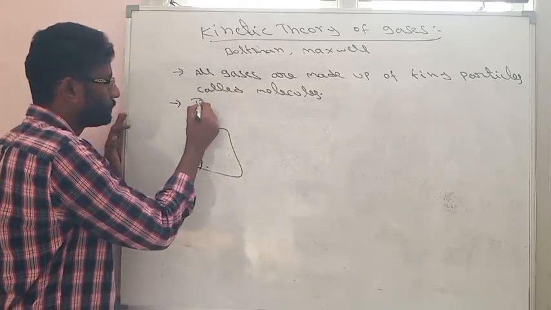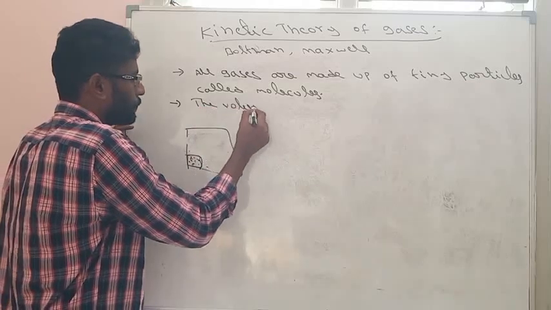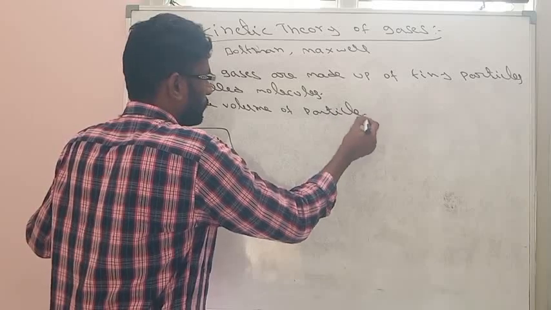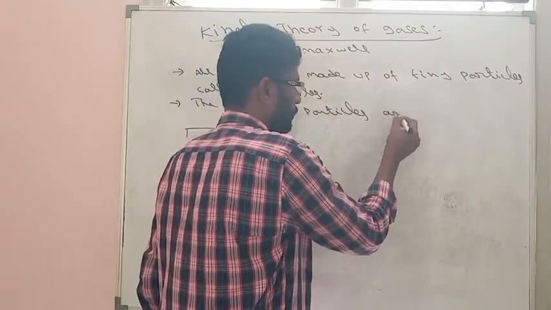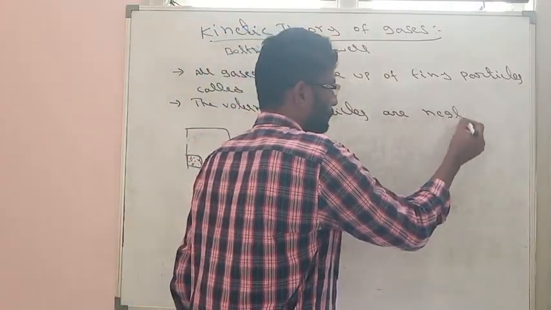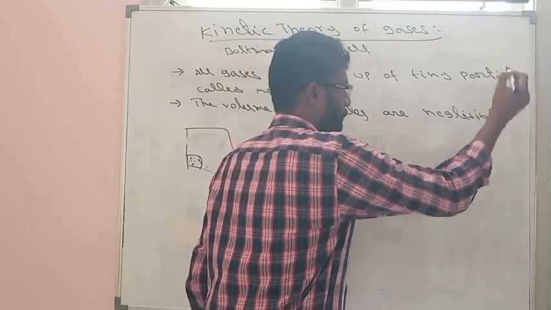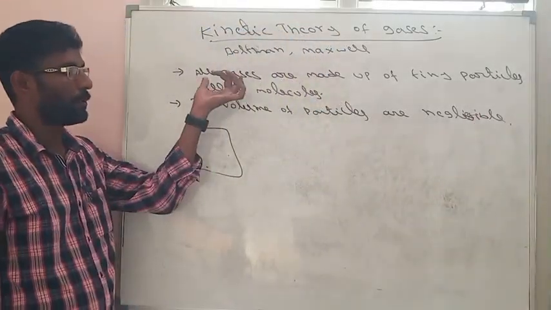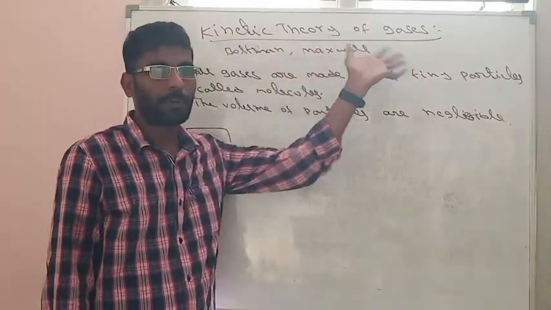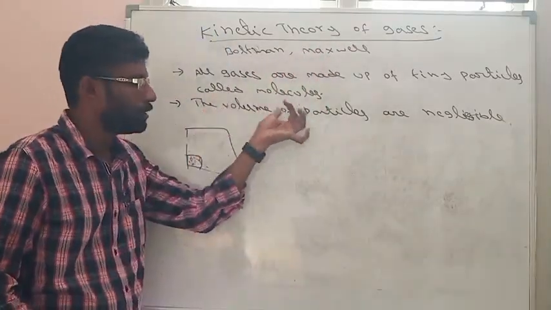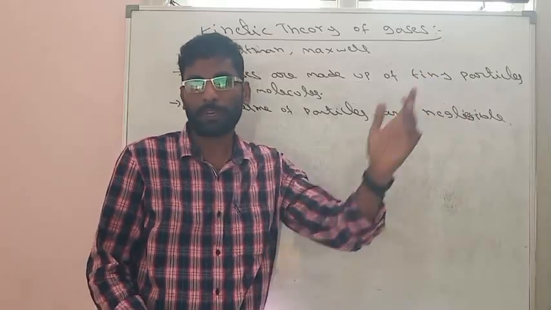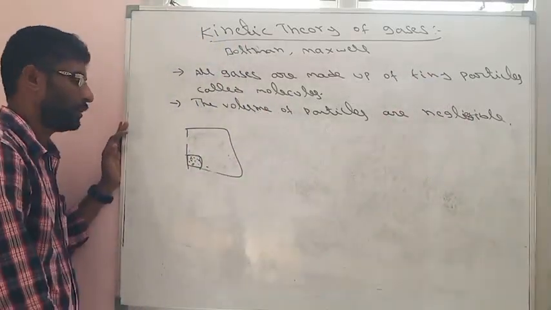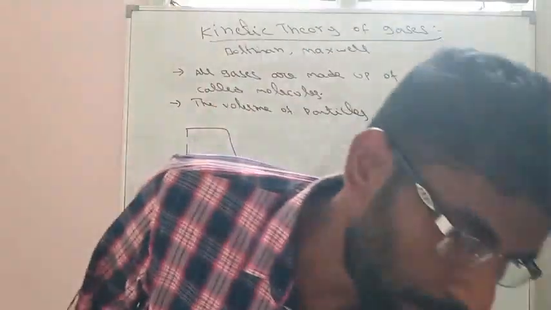So the volume of particles or molecules is negligible. The first point says that gases are made up of tiny particles and whose volume can be negligible by comparing with the total volume of the gas. So the volume of particles can be negligible. That is the second point.